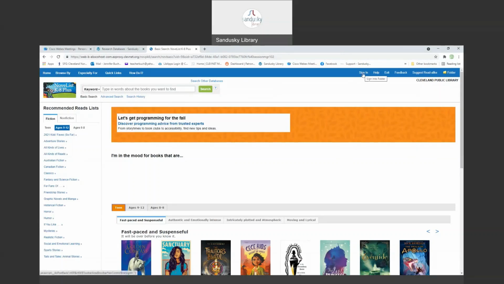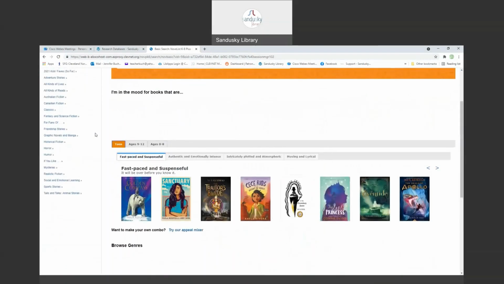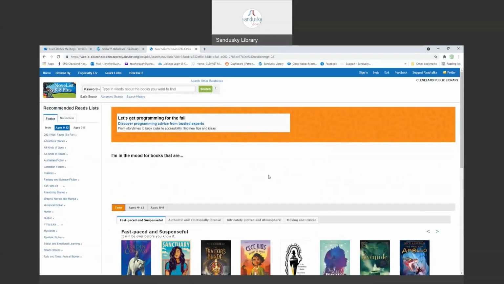You can sign in and create an account that you could then have a folder and you could save titles that you'd like to read, all those kind of things. So that's Novelist K-8. If you're interested, if you are looking through it and you have any problems, feel free